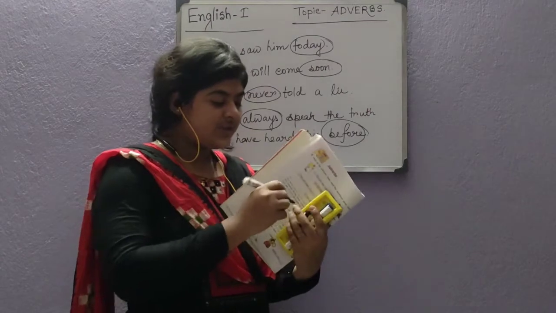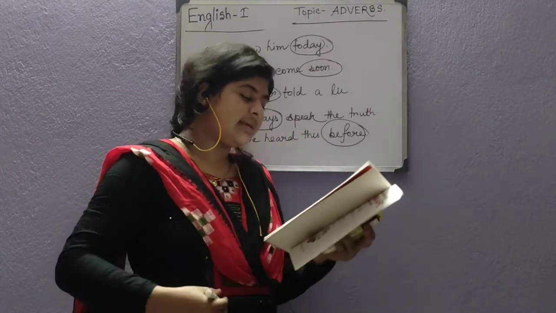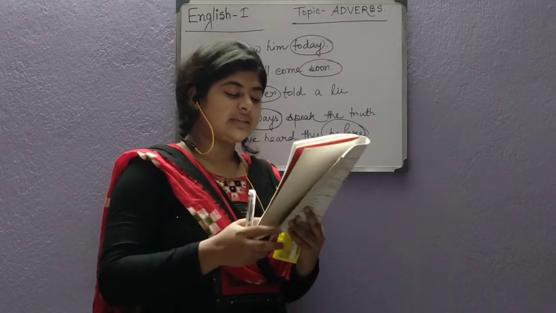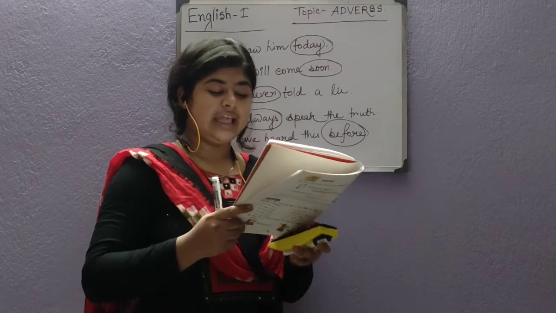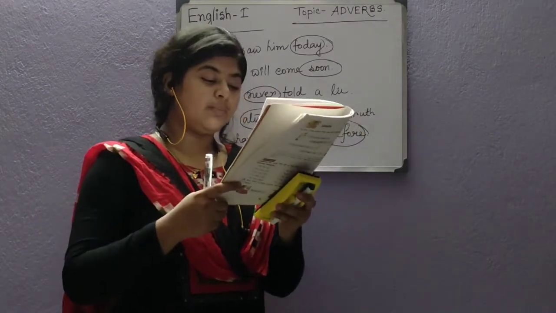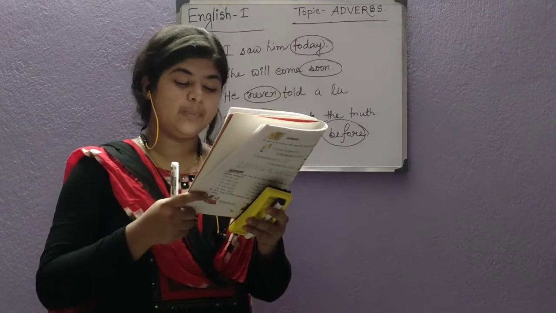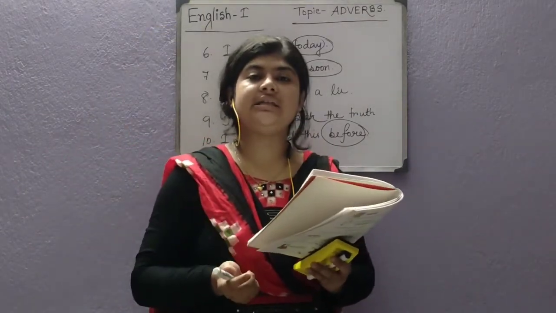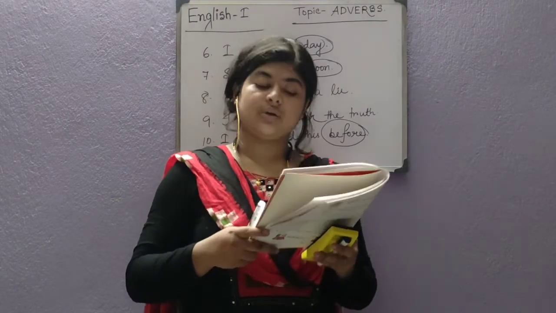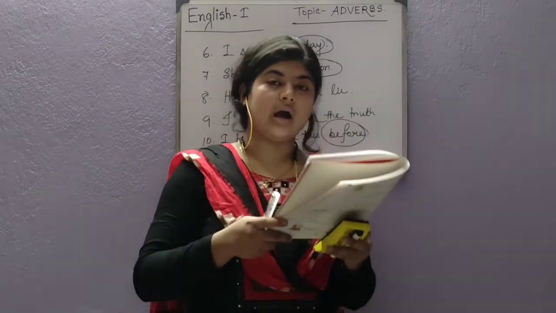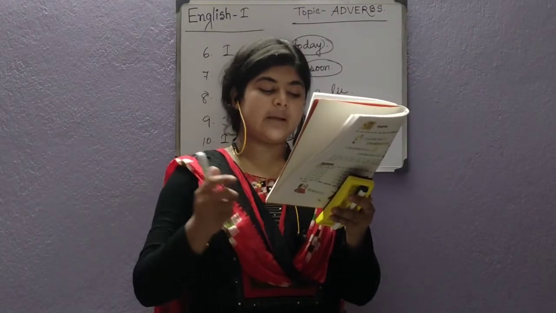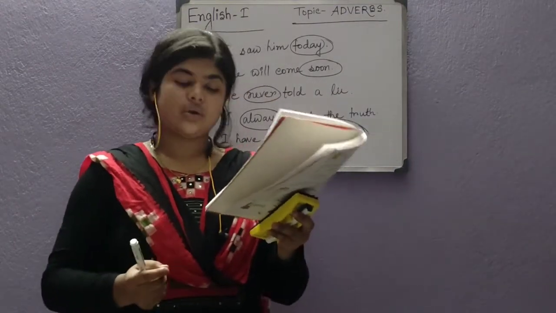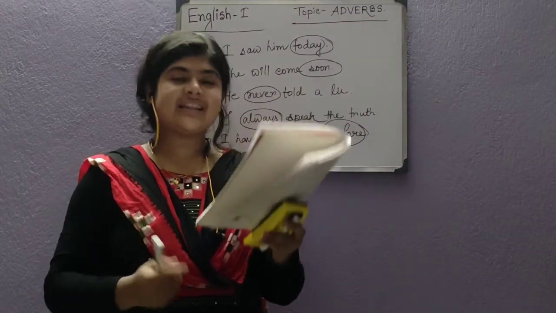Now come to the C number. So let's read the instruction first. Look at the pictures and then read the sentences given below. The sky is above. They looked up. The bottle is there. The boy is going upstairs. So all the sentences are indicating place. The words above, up, there, upstairs add something to the meaning of the verb, is, looked, is going. And they tell us where the action is done.